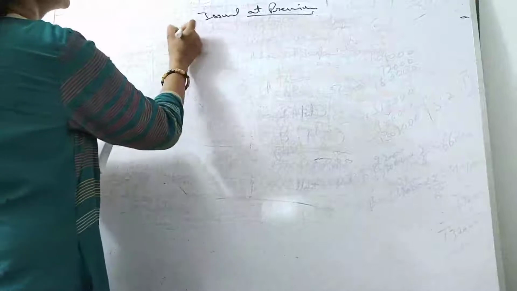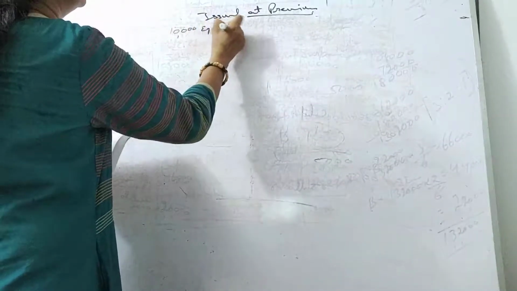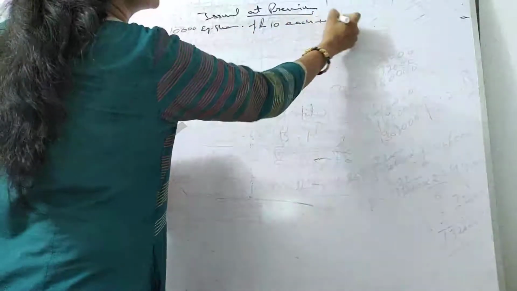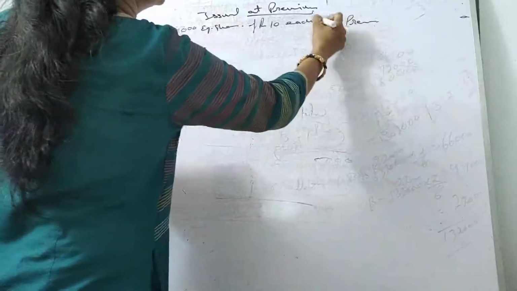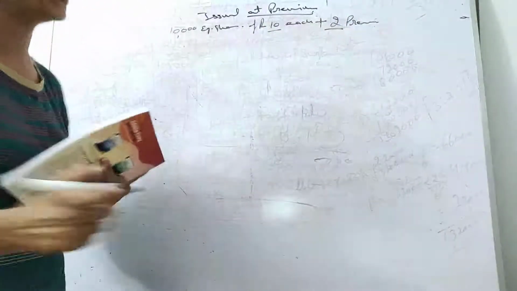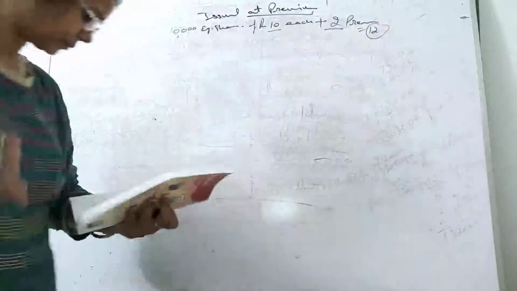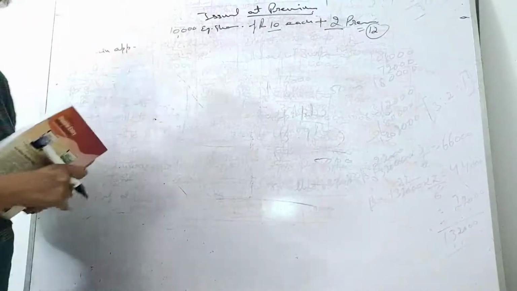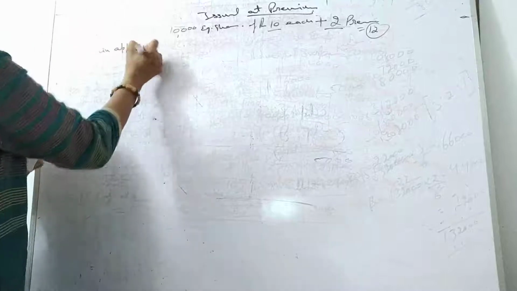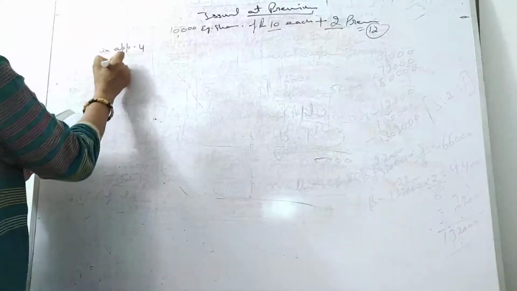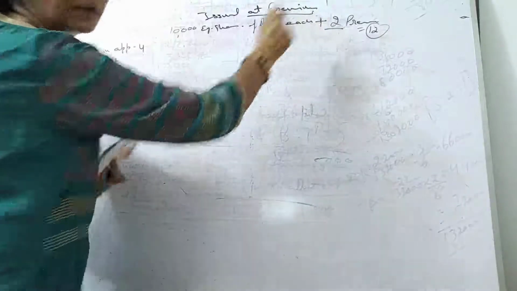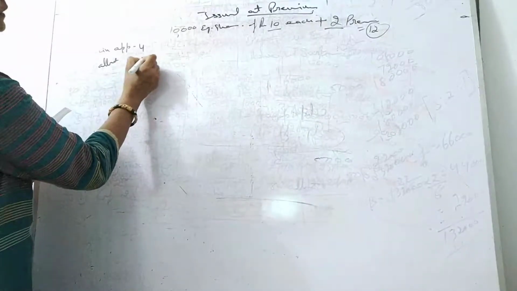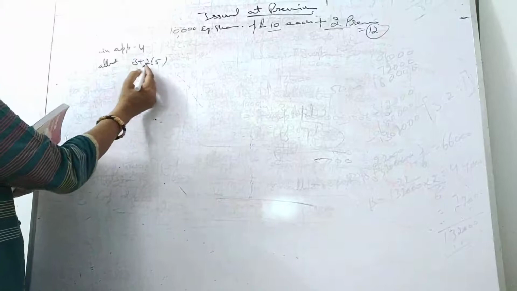So 10,000 equity shares were there, of rupees 10 each plus 2 rupees premium, right? 10 plus 2, a total of 12 rupees it is going to receive. Further, on application it is going to receive 4 rupees. This is also important to note. On allotment, as we know that 2 rupees premium per share is there, he is receiving 5 rupees. 5 rupees means 3 plus 2: 3 is the face value and 2 is the premium.